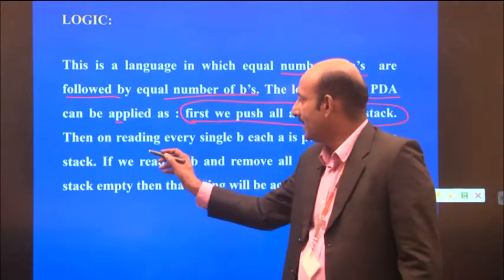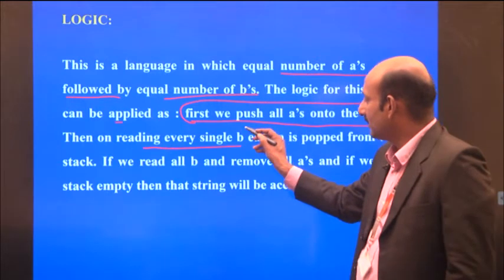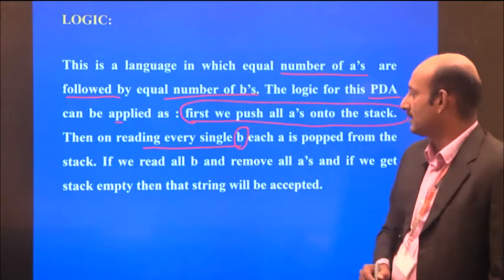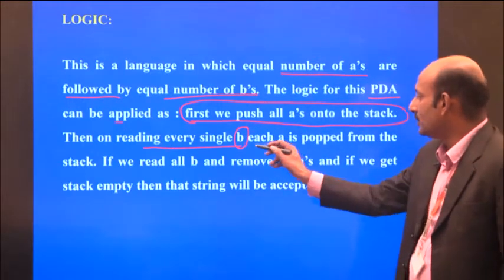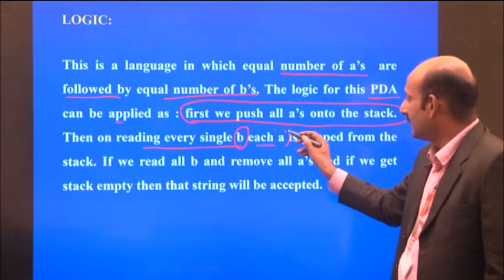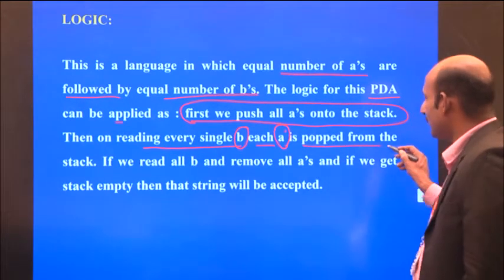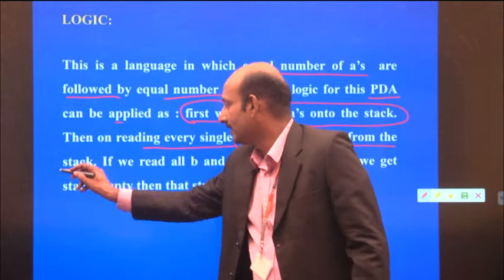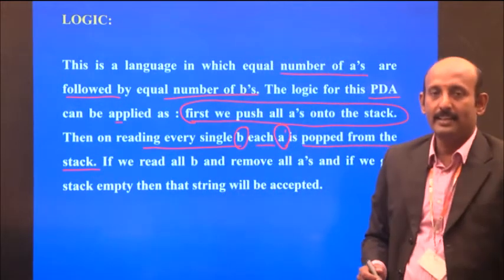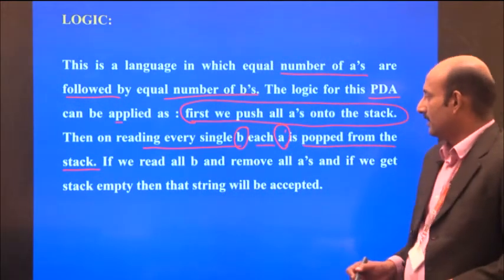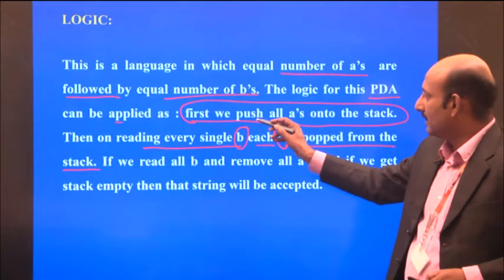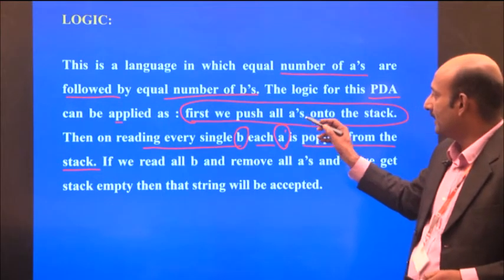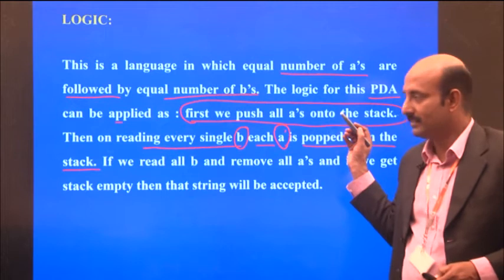Then on reading every single B, each A is popped from the stack. So this is the logic we have designed. Whenever you read an A, it pushes the A onto the stack.